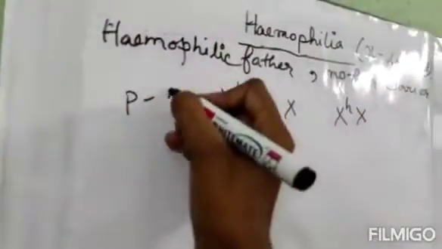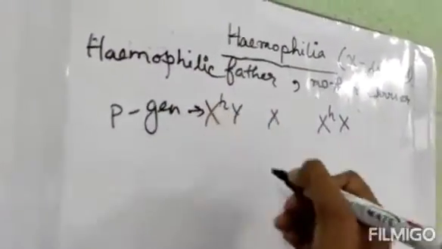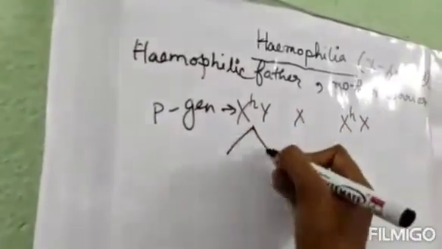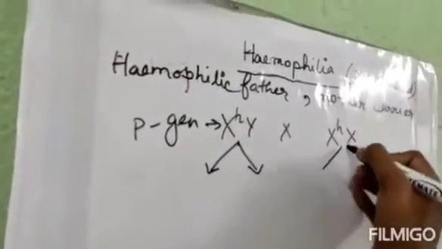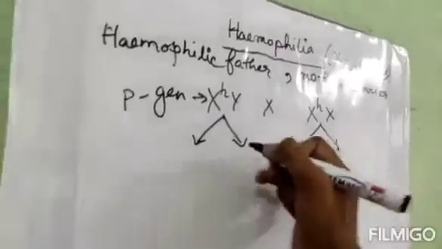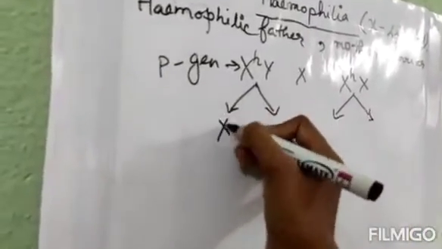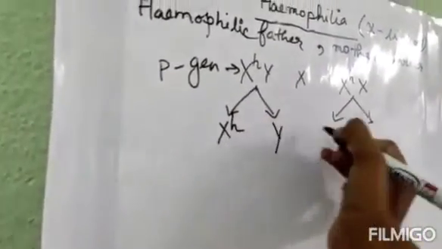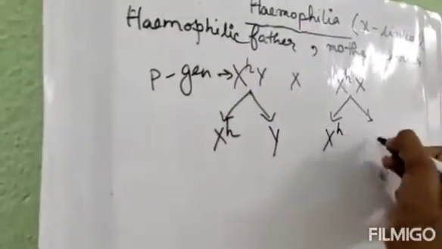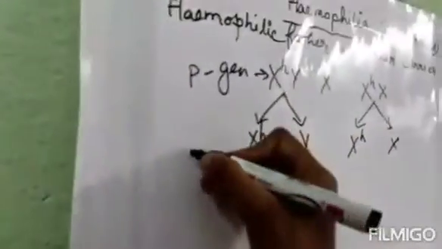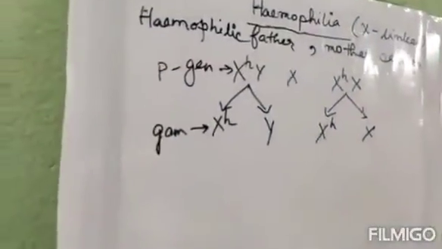This is the P generation. Now gametes will come out: XH, Y and this is XH, X. So these are the gametes. Got it?